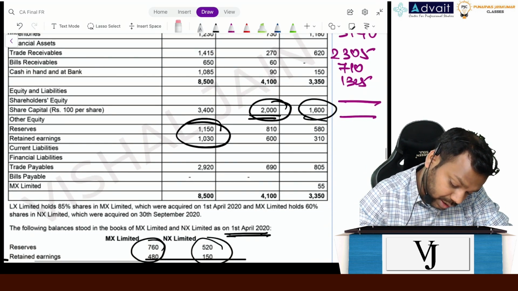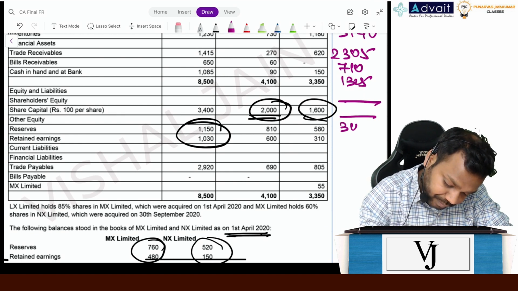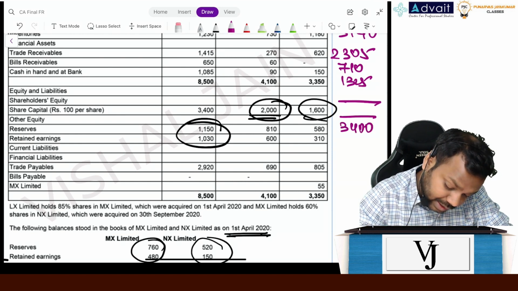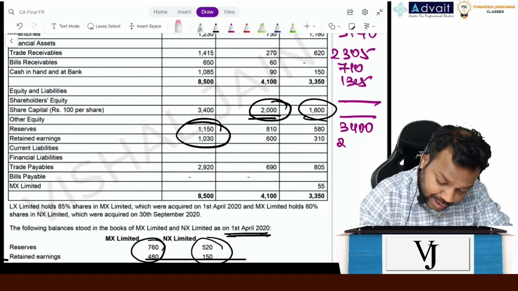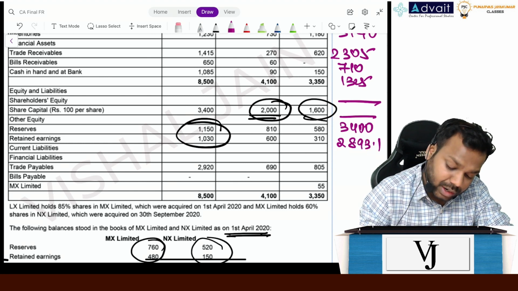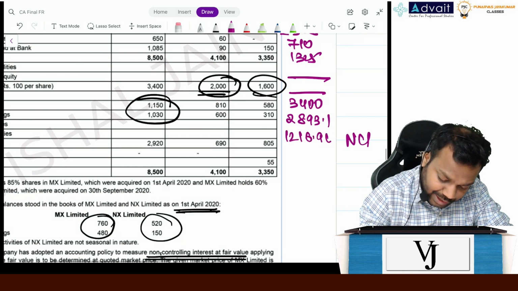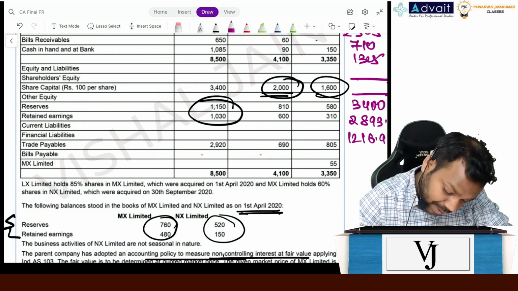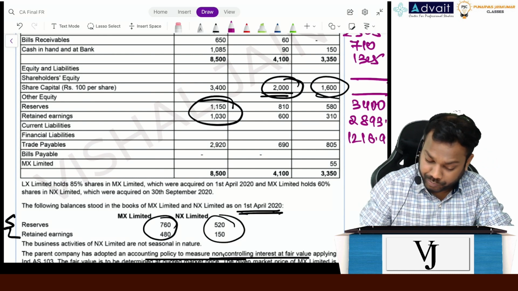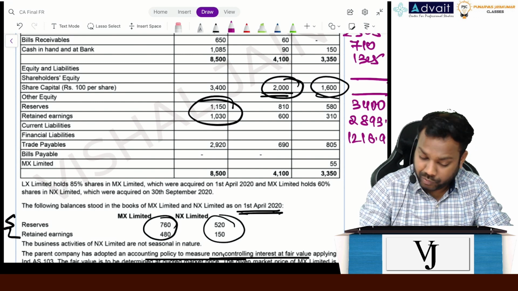Coming to equity capital will be 3400, right? Then retained earnings plus other reserves as a cumulative figure will be 2893.1. NCI will be 1216.90. Now, trade payable is how much? 2920 plus 690 plus 805 is how much? 4415.